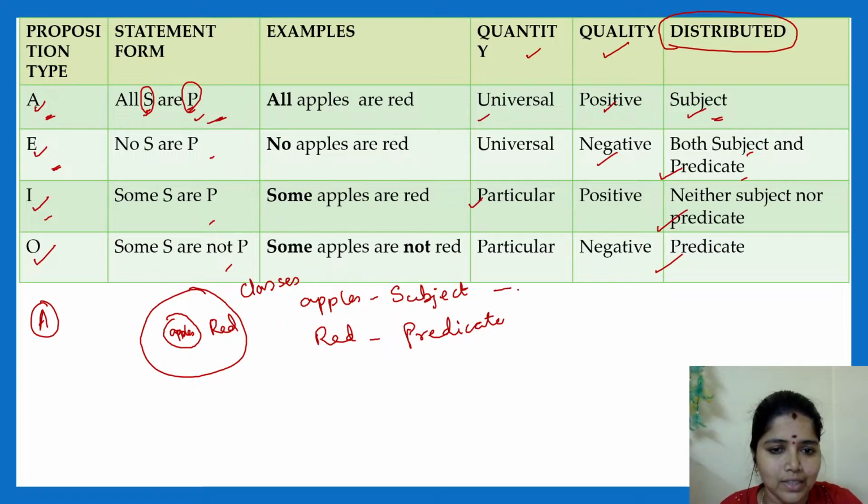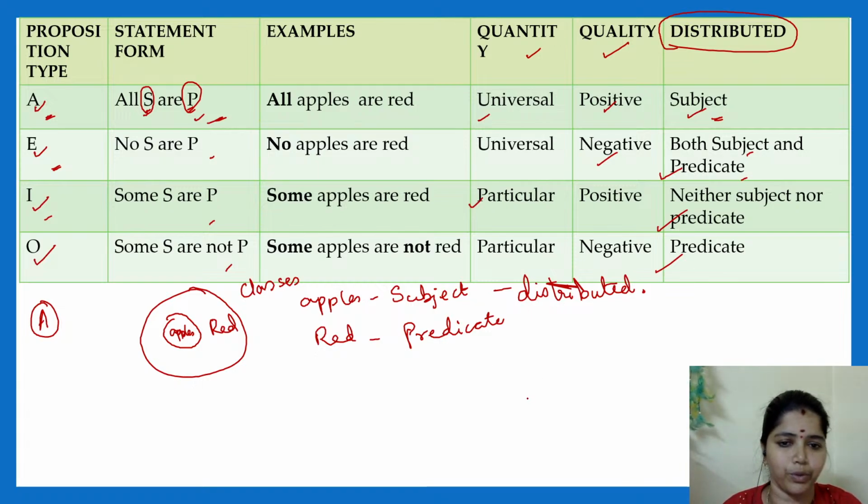So here the subject is said to be distributed. The subject is distributed. Here I cover all the classes of apple. All the things have been covered in this category. So here the subject is being distributed. Here I have not talked about anything about red. Only apple need not be red. There will be other things which can also be red which are not mentioned. So this predicate is not distributed. This is undistributed.